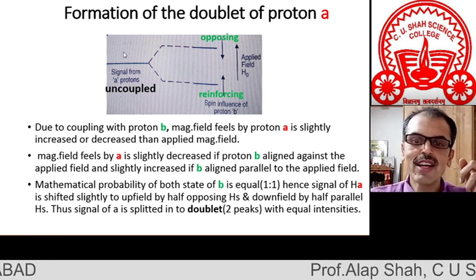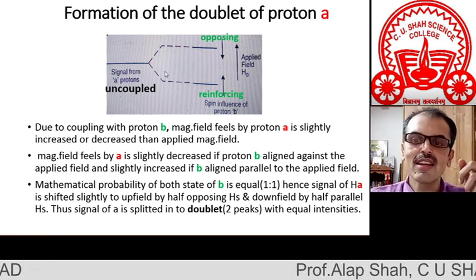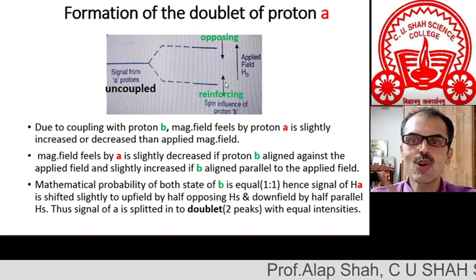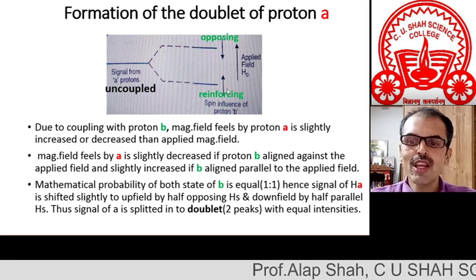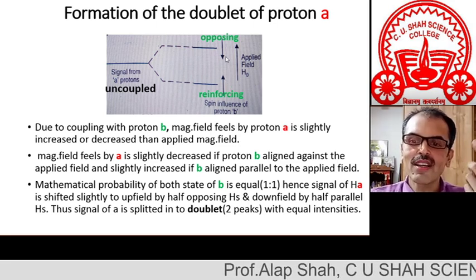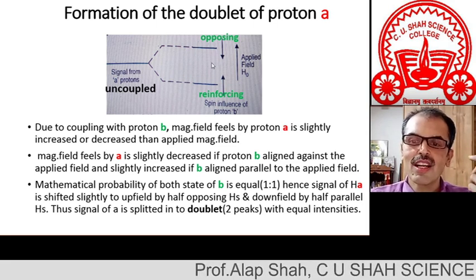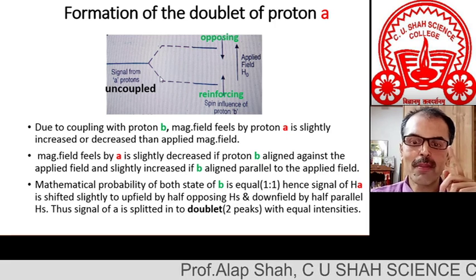Here we are discussing signal A, and these spin orientations are of the neighboring protons. So a few molecules have the parallel spin and a few have the opposing spin. Now this is spin-spin coupling.